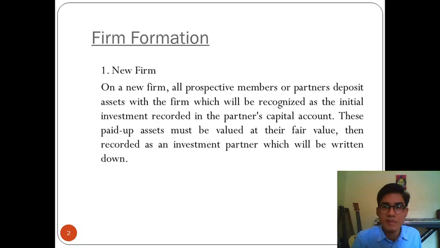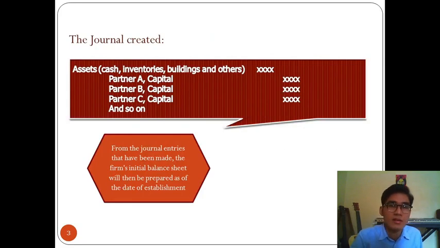On a new firm, all prospective members or partners deposit assets with the firm, which will be recognized as the initial investment recorded in the partner's capital account. The deposited assets must be valued at their fair value, then recorded as an investment by the partner. In the journal, we put all the assets, like cash, inventories, buildings, and others, on debit, and credit all the partners' capital. From the journal entries that have been made, the firm's initial balance sheet will then be prepared as of the date of establishment.